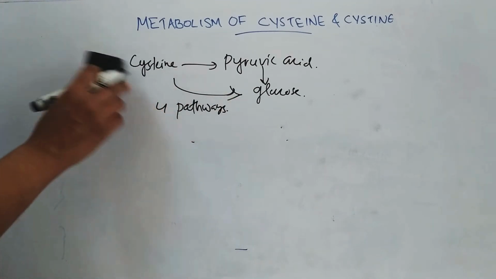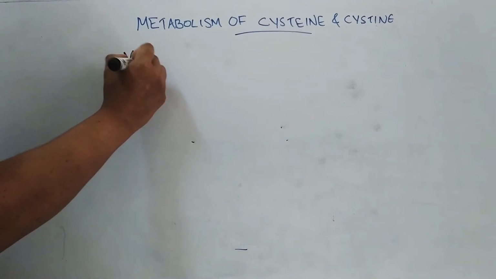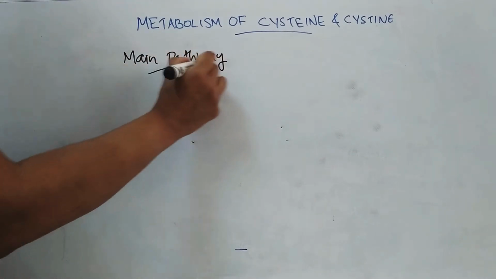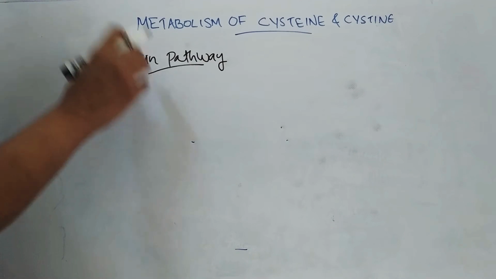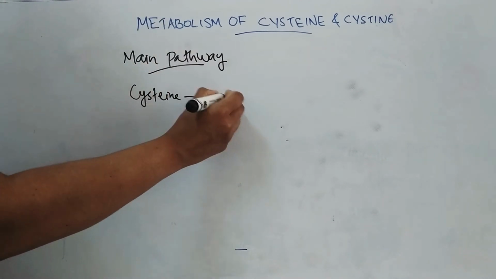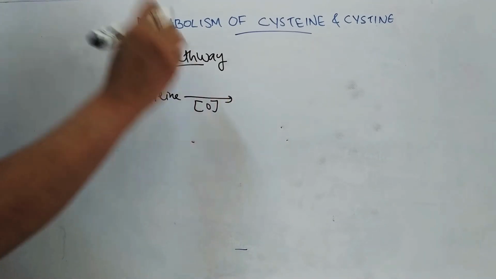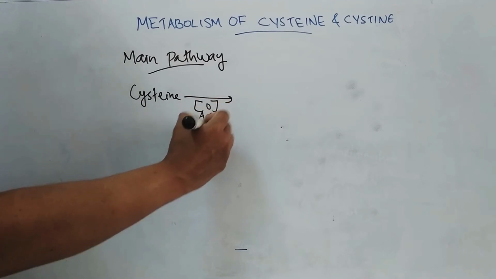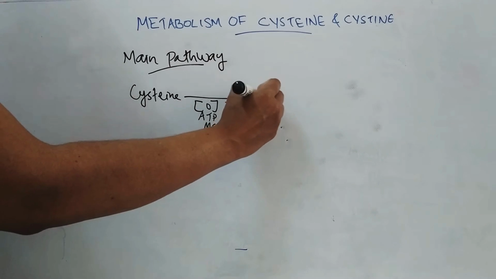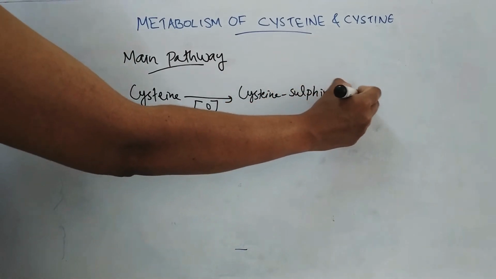First pathway, that is the main pathway, is the oxidation of the SH group. From cysteine, by the oxidation of the SH group, this reaction requires ATP and Mg++, and it first forms cysteine sulfinic acid.